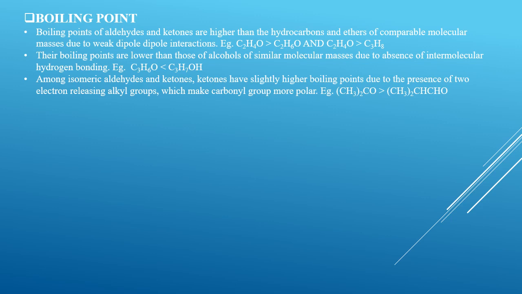Now, ketones have slightly higher boiling points due to the presence of two electron releasing alkyl groups, which make the carbonyl group more polar. For example, the boiling point of acetone is greater than the boiling point of 2-methylpropanal, which is an isomeric aldehyde.